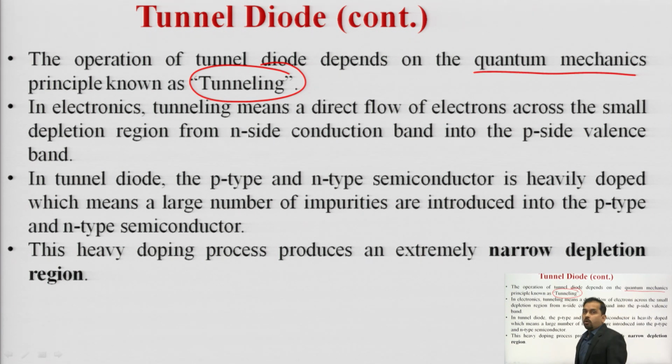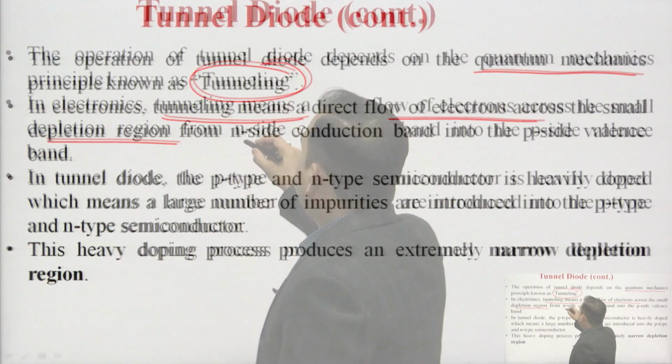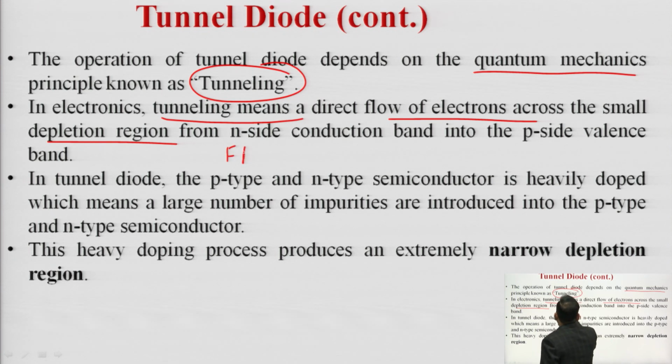In electronics, the tunneling phenomenon is the flow of electrons across a small depletion region. As we are aware, if forward bias increases, the width of the depletion region decreases.